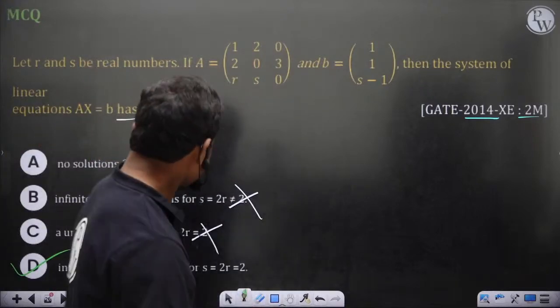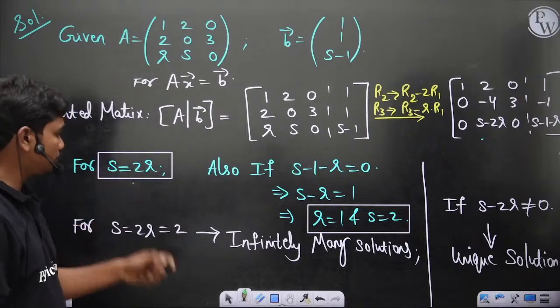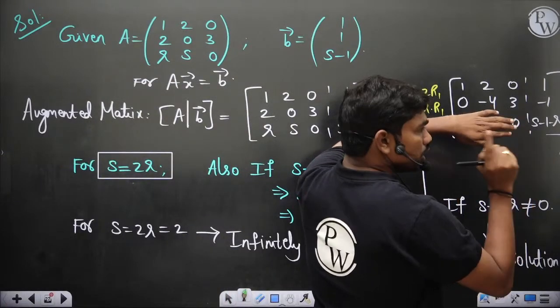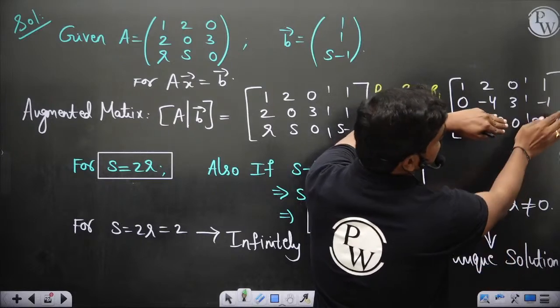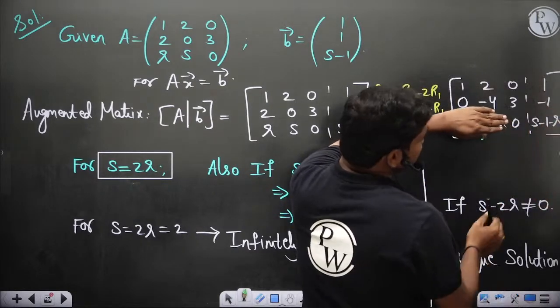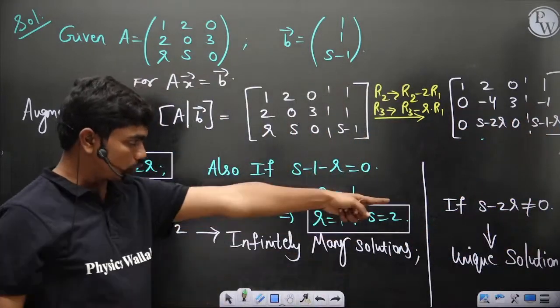Okay. Like, you can check it up. If this element is becoming 0, for infinitely many solutions to exist, this should be 0, which is this case. If s is equal to 2r, but if this is non-zero, then no solution. Okay, and that's the case of the unique solution.